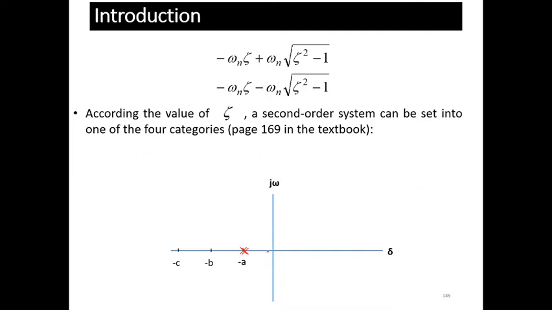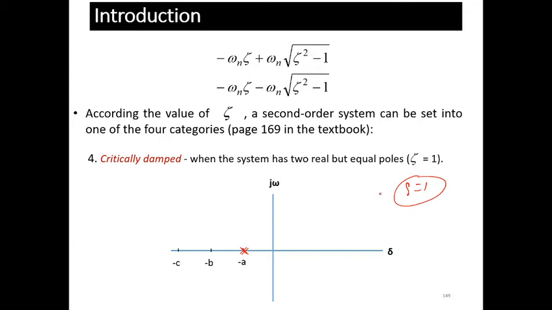Now come to critically damped. Critically damped means zeta is exactly 1. Similarly you can find 4 upon s square plus 2 zeta omega n s plus omega n square, which is 4 upon s square plus 4s plus 4.